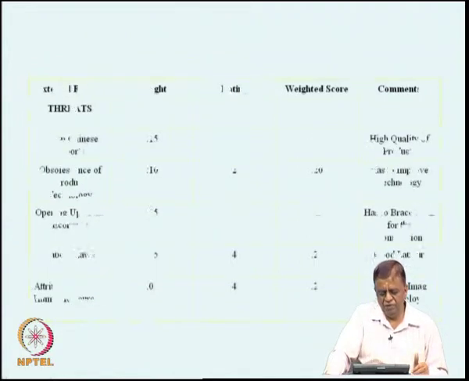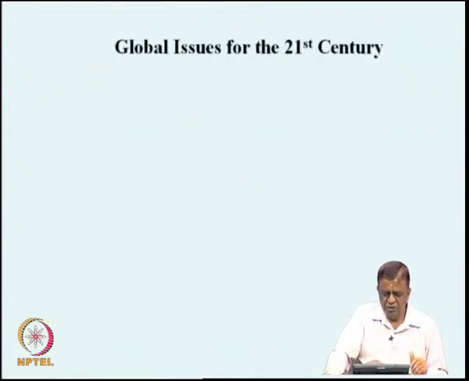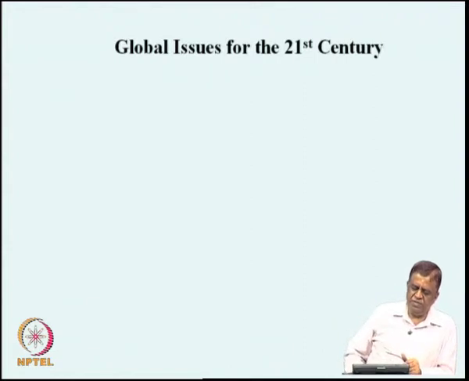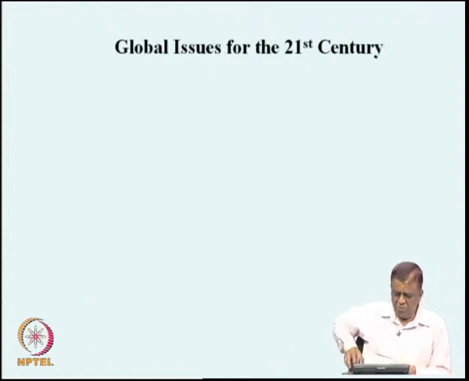Now, we move a little further. What are the types of issues that you may be getting for the 21st century? So, let us look at the type of global issues you may have for the 21st century.